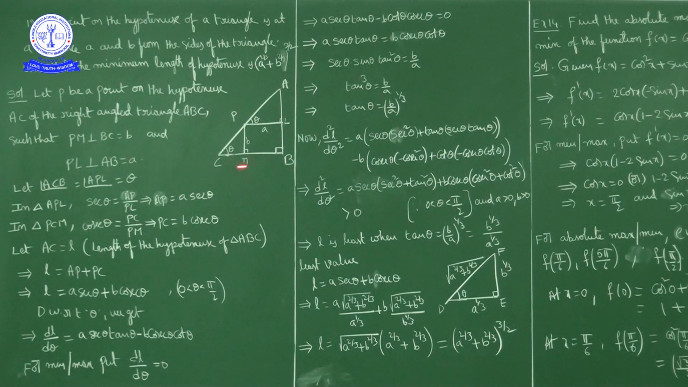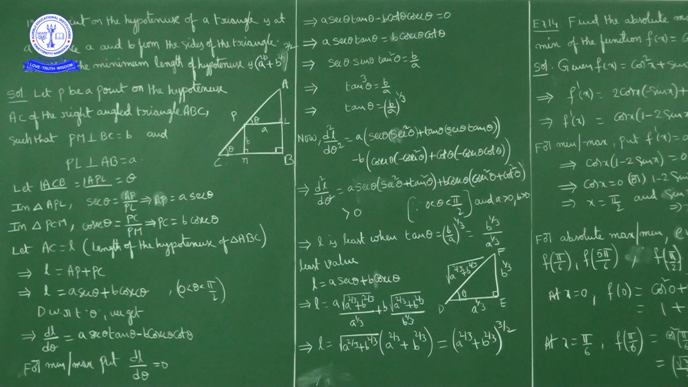Angle ACB is equal to angle APL is equal to theta. Okay. Now, what is the question here? Here we have to show the minimum length of the hypotenuse, which means we have to minimize the length of the hypotenuse. Now, what is the length of the hypotenuse here? AC. We have to minimize AC, the minimum length of hypotenuse AC.